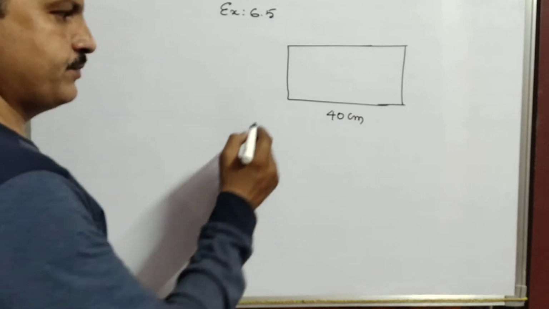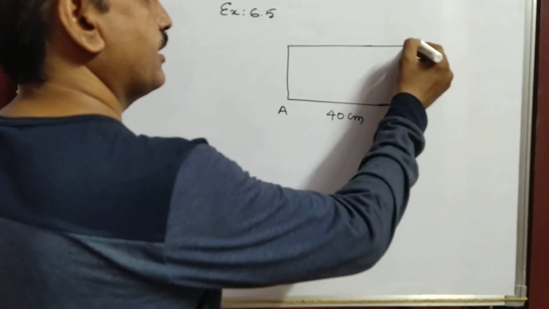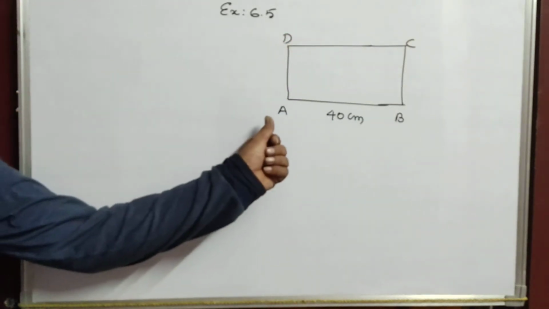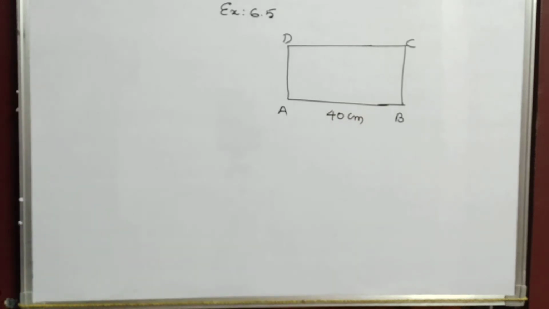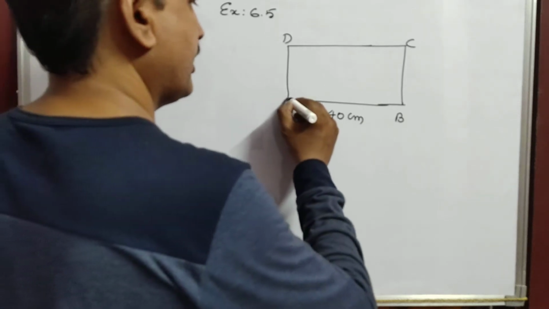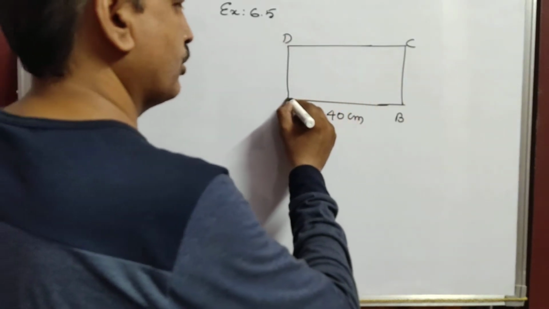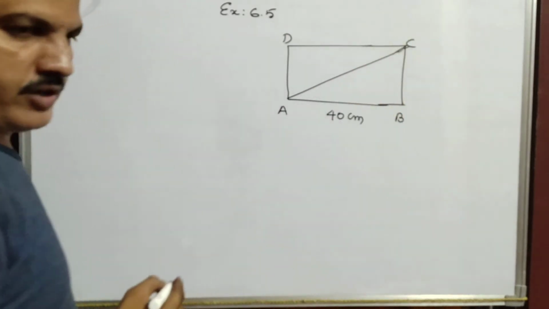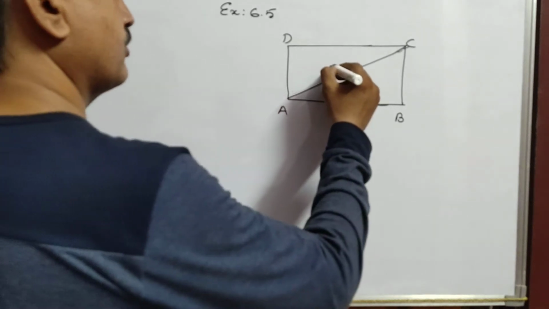Do one thing children, just name the rectangle A, B, C, D. So it will be very useful. The length is given as 40 and the diagonal is 41, that means either AC or BD. So your AC is given as 41 centimeters.